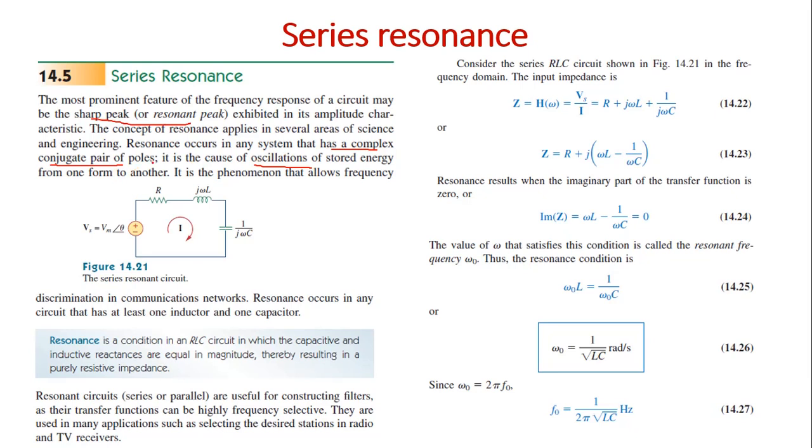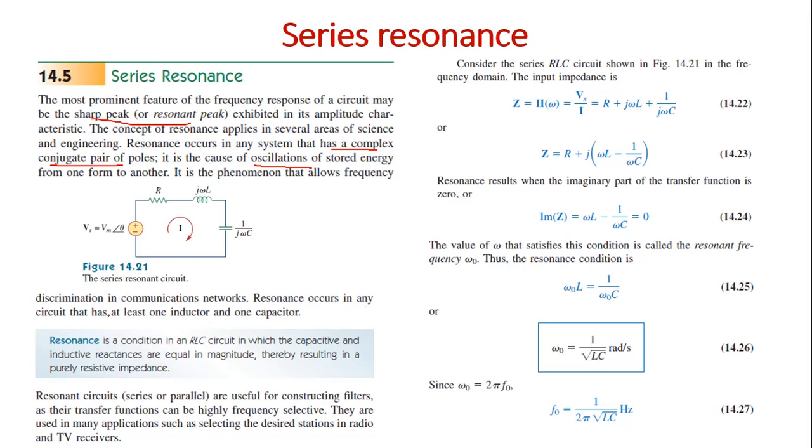If there is a complex conjugate pair of poles, then it causes oscillations, and obviously because of the inductor and the capacitive components in the circuit, there will be oscillations of stored energy from one form to another. It is the phenomenon that allows frequency discrimination in communication networks.